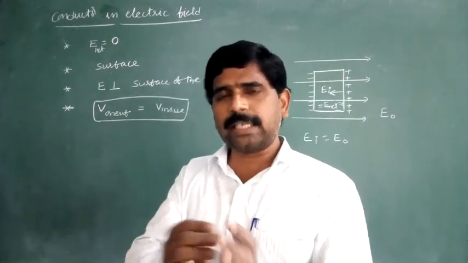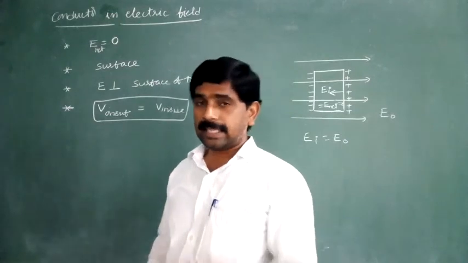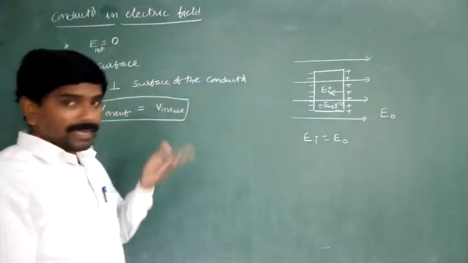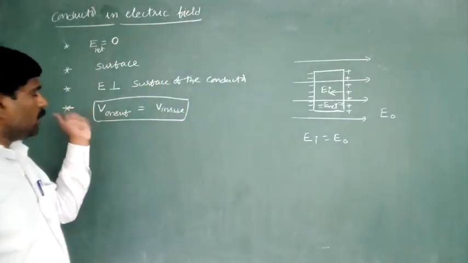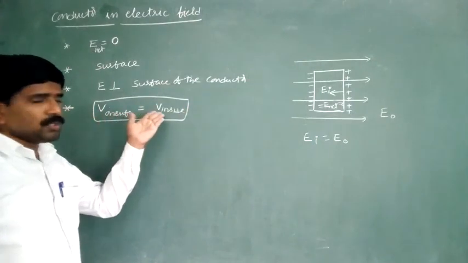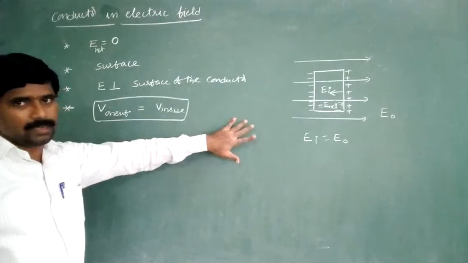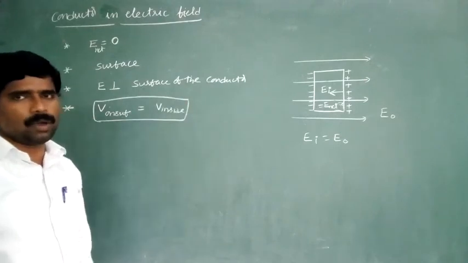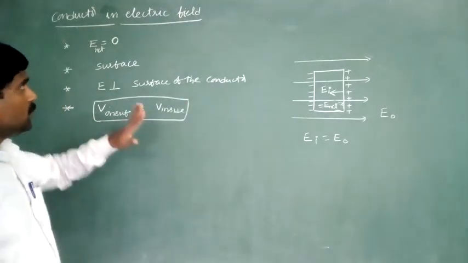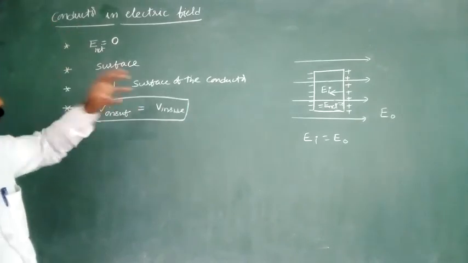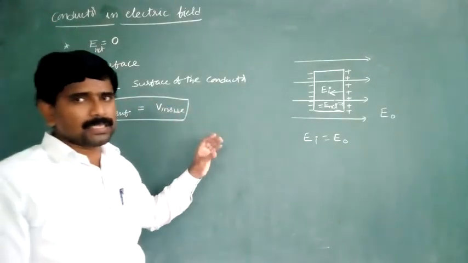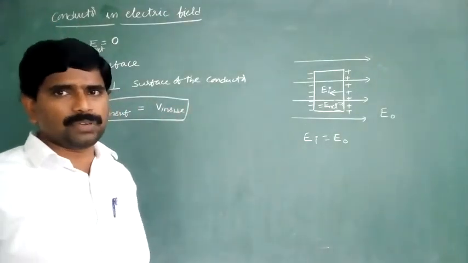Same potential is inside also in case of the conducting shell. So potential on the surface must and should equal the potential inside of the conductor throughout its volume. So this is about what happens when a conductor is placed inside of the external electric field.